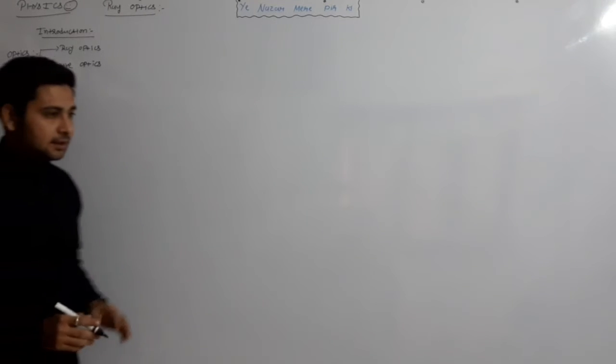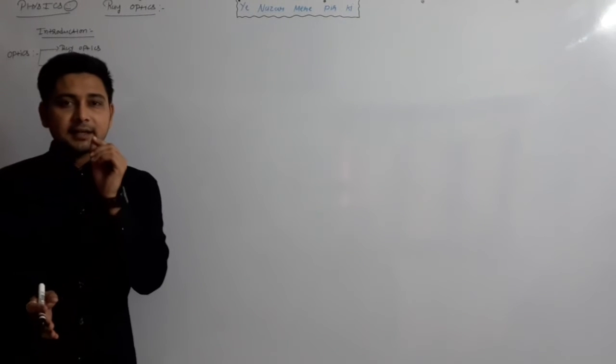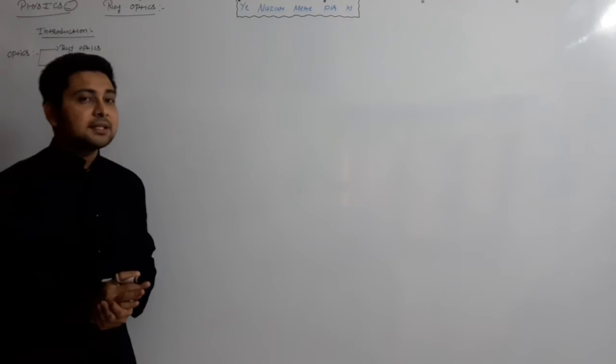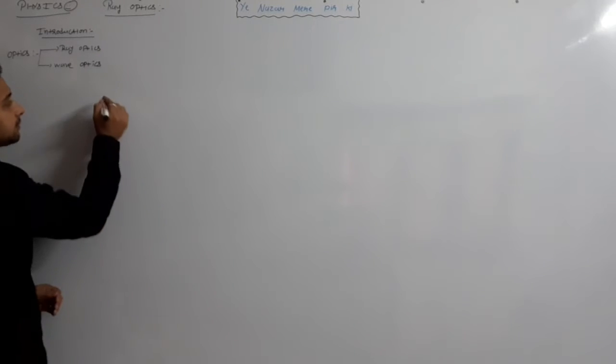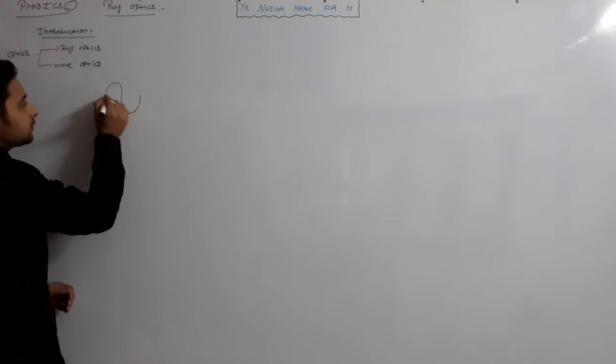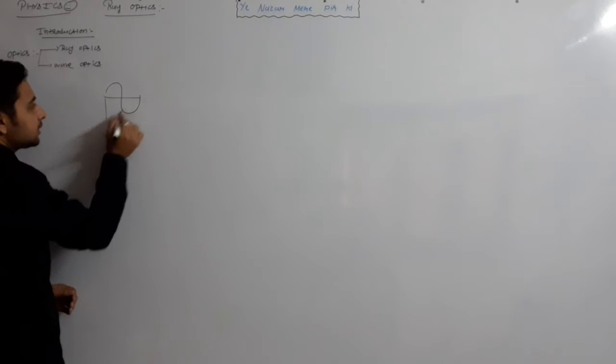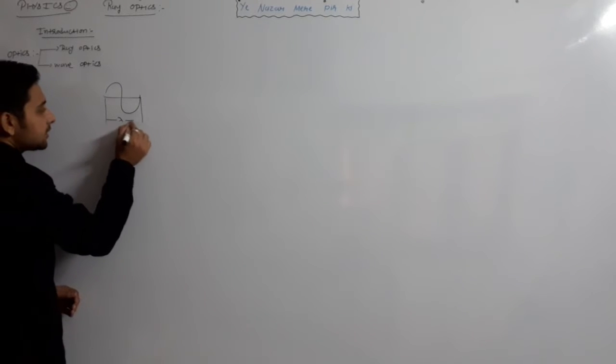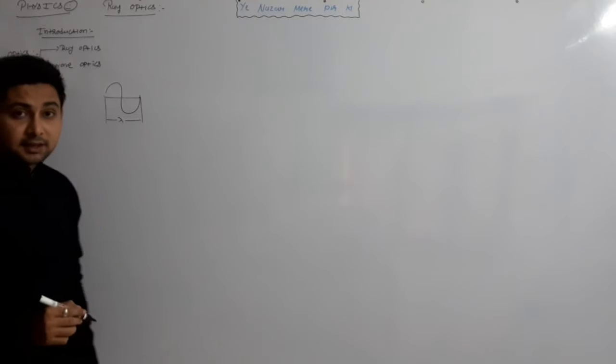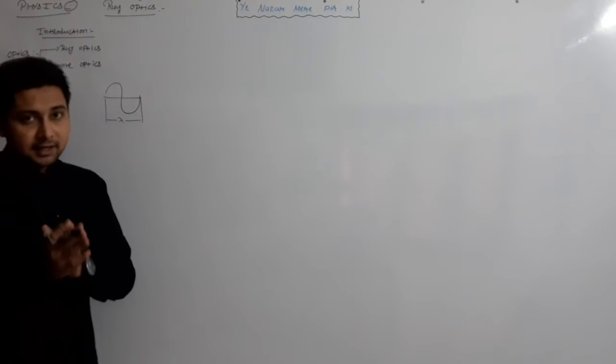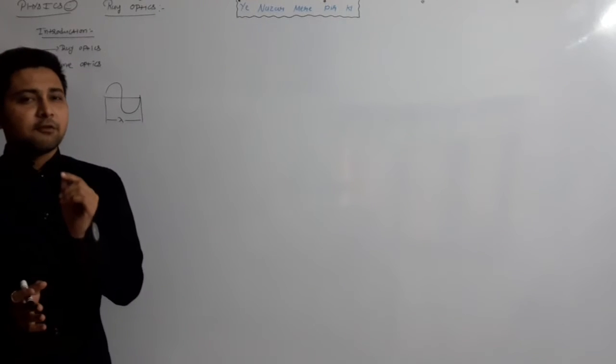If light travels as a wave, then it has a wavelength. What is the meaning of wavelength? Wavelength means if this is a wave, then this is its wavelength, lambda. But light has a minimum wavelength.